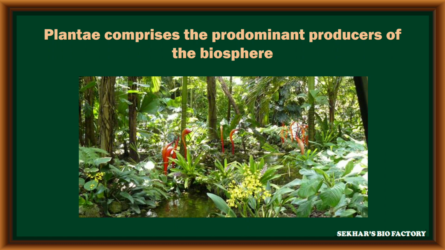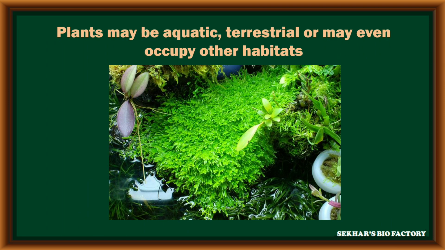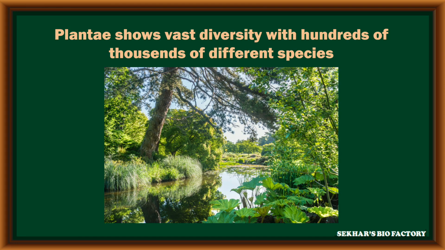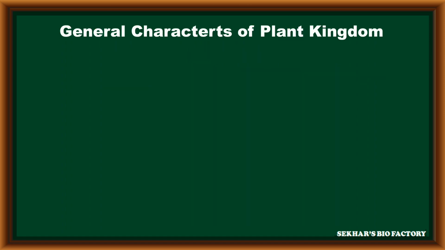Plantae comprises the predominant producers in the biosphere. Plants may be aquatic, terrestrial, or may occupy other habitats. The plant kingdom shows a vast diversity with hundreds of thousands of species, and these are different in nature.